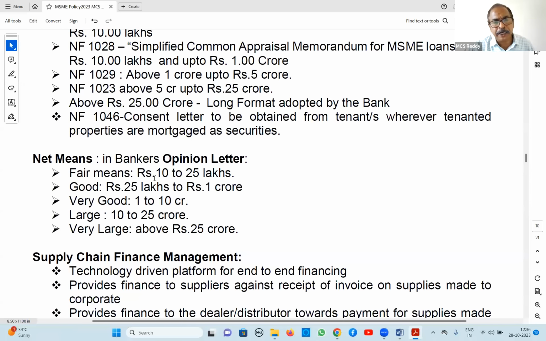Normally, while giving an opinion letter, we will not mention exact exposure or exact net worth like that. Simply, we will mention fair, good, very good like that. So fair, if we mention, net worth is 10 to 25 lakhs. If you mention good, 25 lakhs to 1 crore. If it is very good, 1 to 10 crores. Large means 10 to 25 crores, very large, above 25 crores.